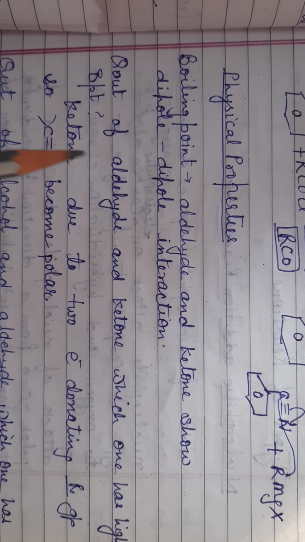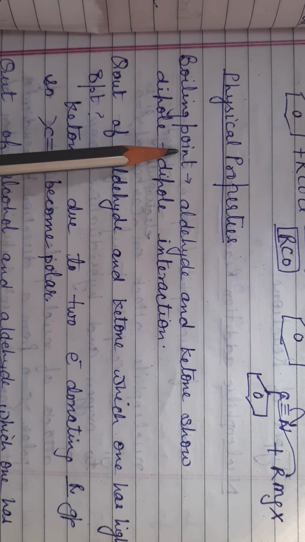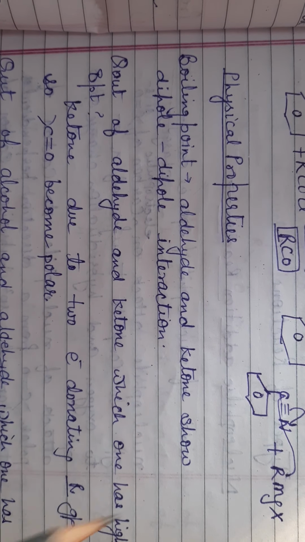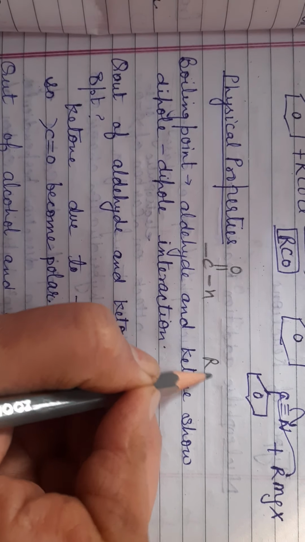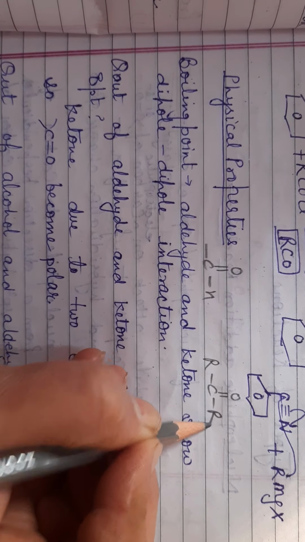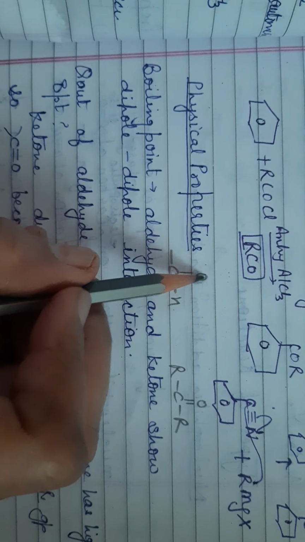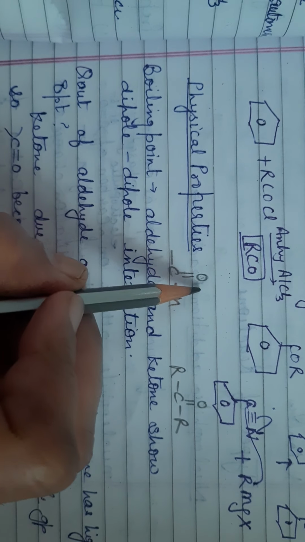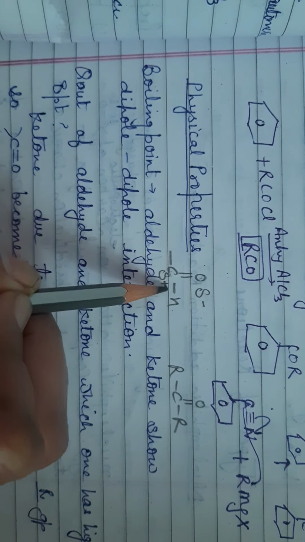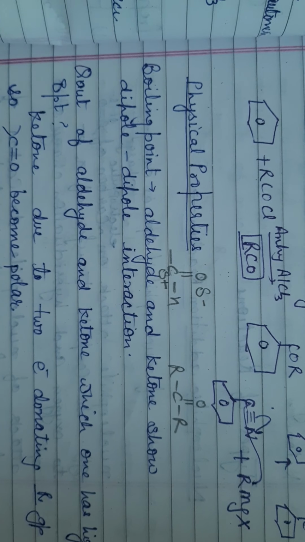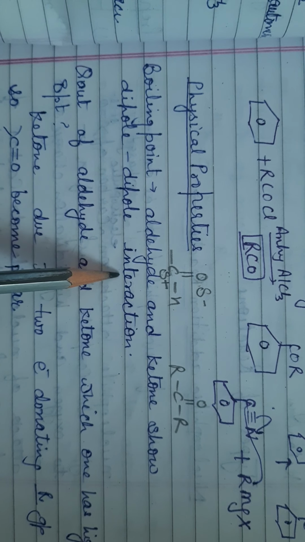We already know that boiling point depends upon the force of attraction present between molecules of aldehyde and ketone. In aldehyde, the group is this one. In ketone, the group is this one. This group is polar in nature because carbon and oxygen show different electronegativity. Due to the high electronegativity of oxygen, it carries a partial negative charge and carbon carries a partial positive charge. That's why a dipole moment develops and they show dipole-dipole interaction.